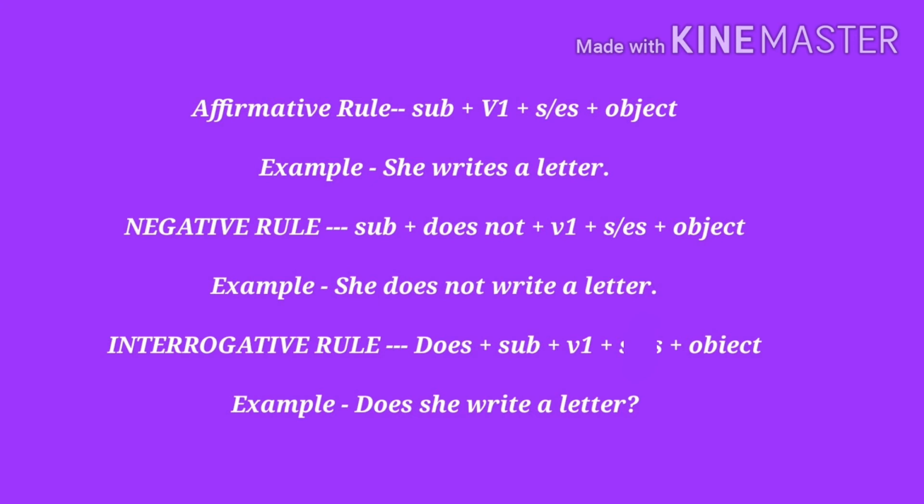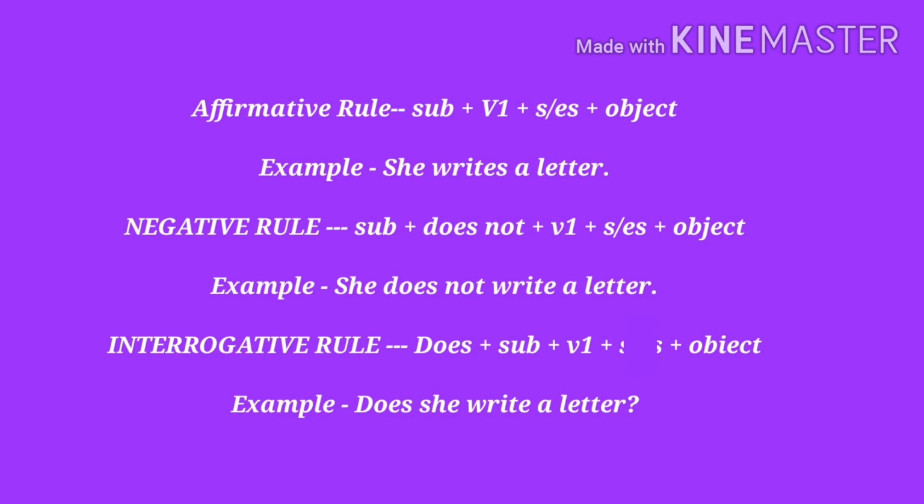In negative sentence, subject, according to the subject do or does, not, first form of the verb, and object. Example, she does not write a letter. If we change the subject to they, then we will write they do not write a letter. We use does not with singular subject and we use do not with plural subject. For example, if I write we, then we will write do not: we do not write a letter.